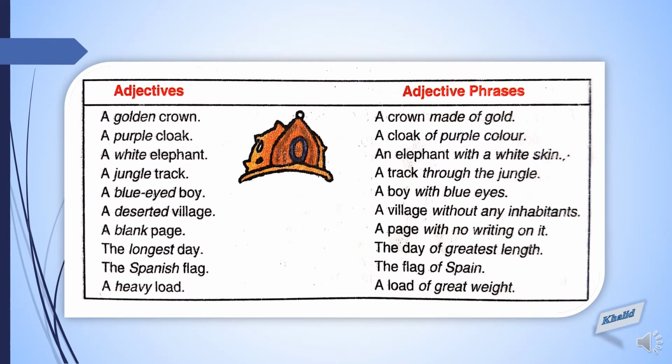Here are a few examples of adjectives and adjective phrases. A golden crown could be written as a crown made of gold. It is giving you the same meaning. A purple cloak, a cloak of purple color. A white elephant, an elephant with a white skin. A jungle track, a track through the jungle. A blue-eyed boy could be replaced with a boy with blue eyes. Same goes with other examples. A heavy load, a load of great weight.